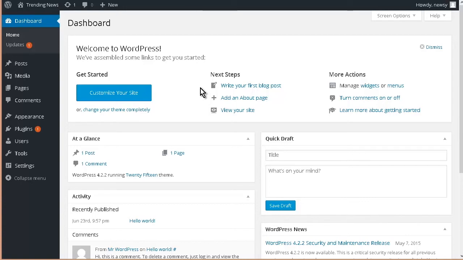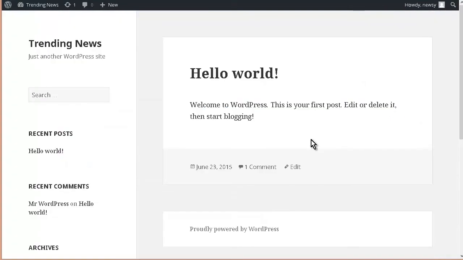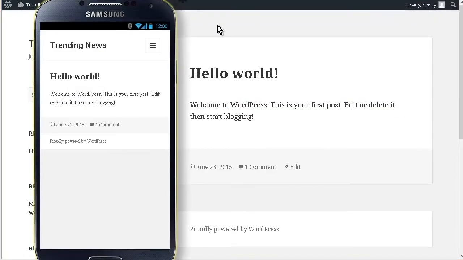So let me show you what I mean here. Let me open an emulator that will open the site the way it would look in a smartphone. So let's look at the way the site looks here. And now let me open it in a smartphone emulator. Okay, so here we have it in a smartphone emulator. And this is the front page.